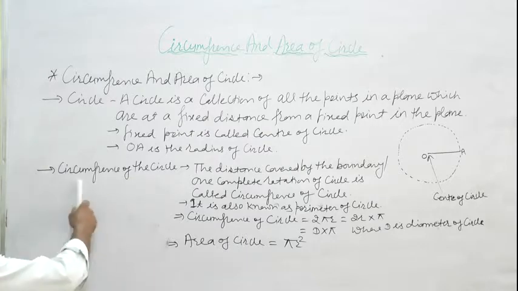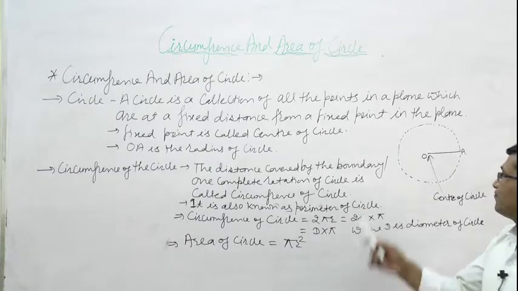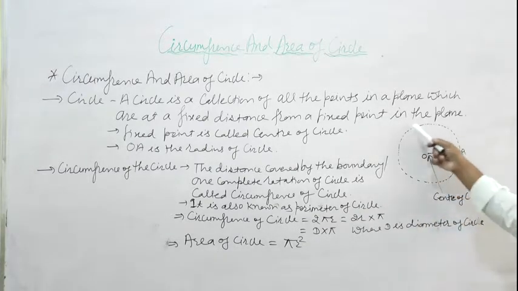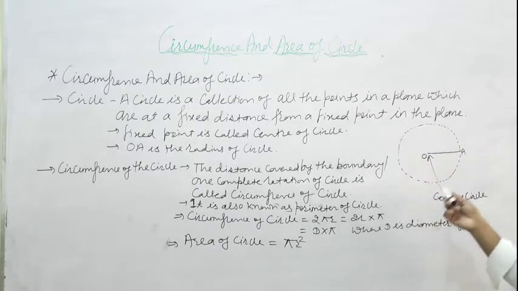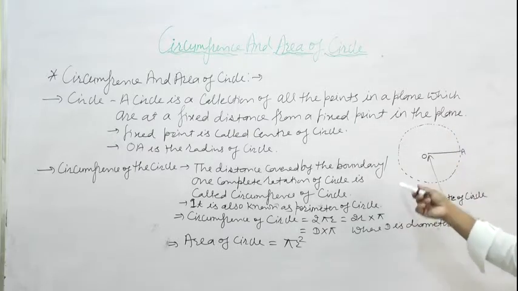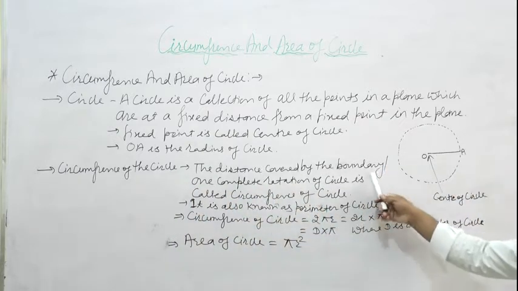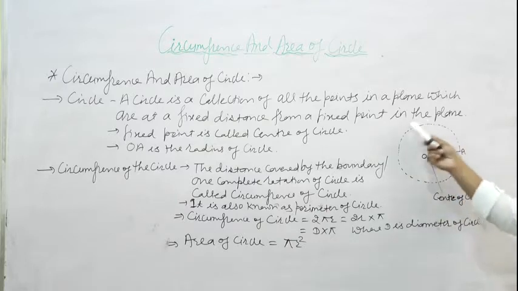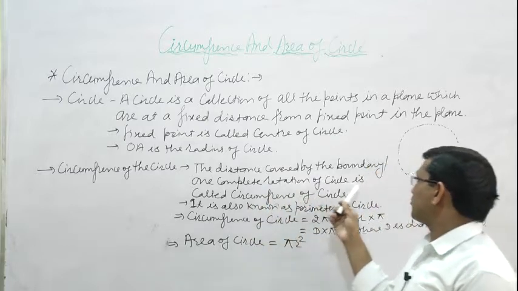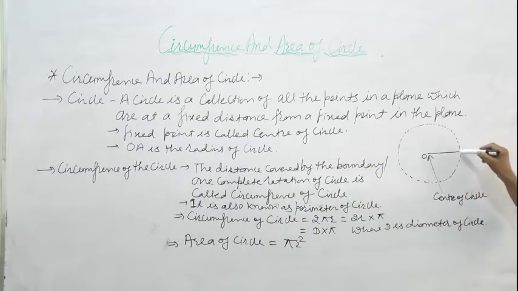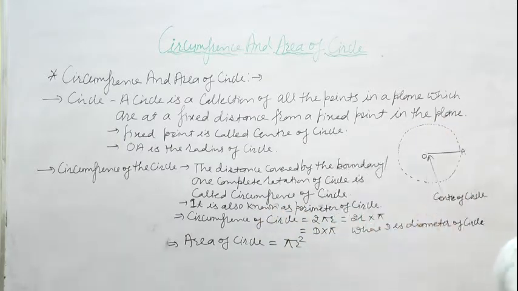Then the next topic is the circumference of the circle. In simple words, circumference is the length of the boundary of the circle. In simple words, the distance covered by the boundary, otherwise one complete rotation of the circle.